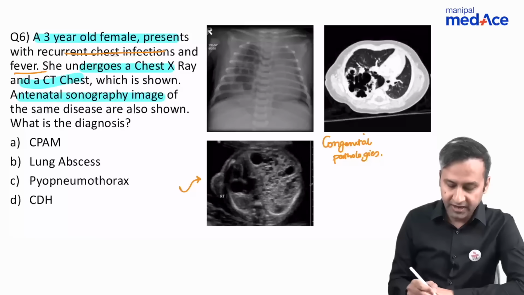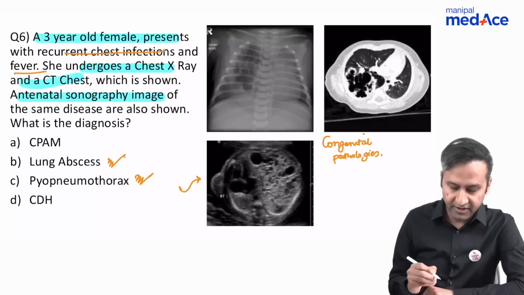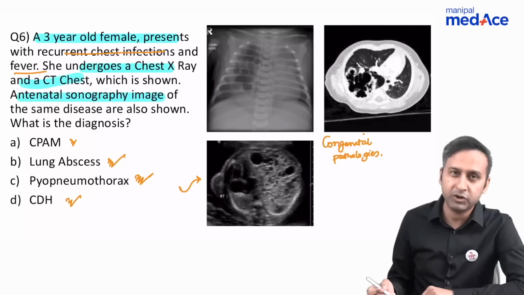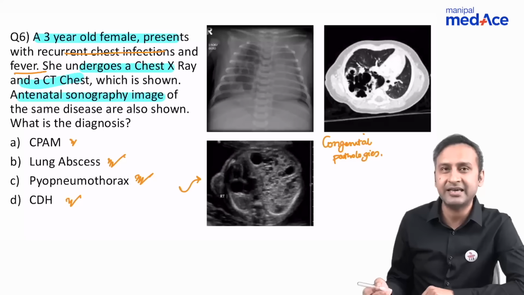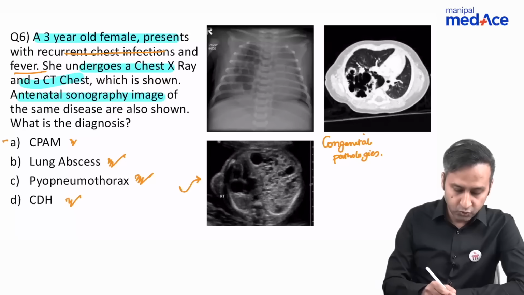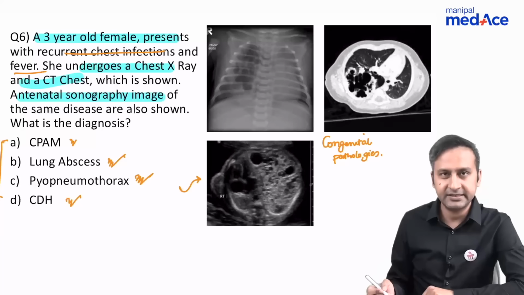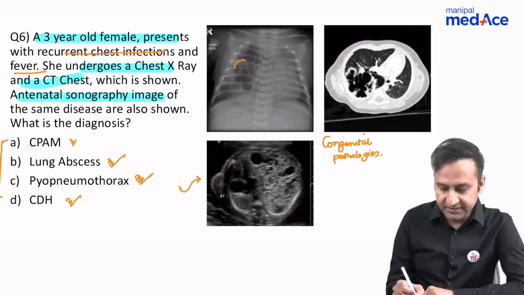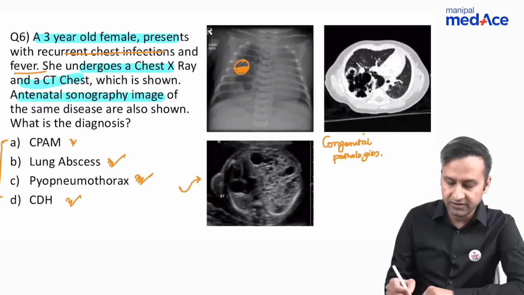So what options do we have? We have lung abscess, we have pyopneumothorax, we have CDH, and we have CPAM, that is congenital pulmonary adenomatoid malformation. Some people also call it CCAM, congenital cystic adenomatoid malformation. So we are left with two congenital pathologies, that is CDH and CPAM. Why cannot it be lung abscess? Because lung abscess would present as a thick walled cavity with air fluid levels. Now in this case, we don't see any air fluid levels anywhere.